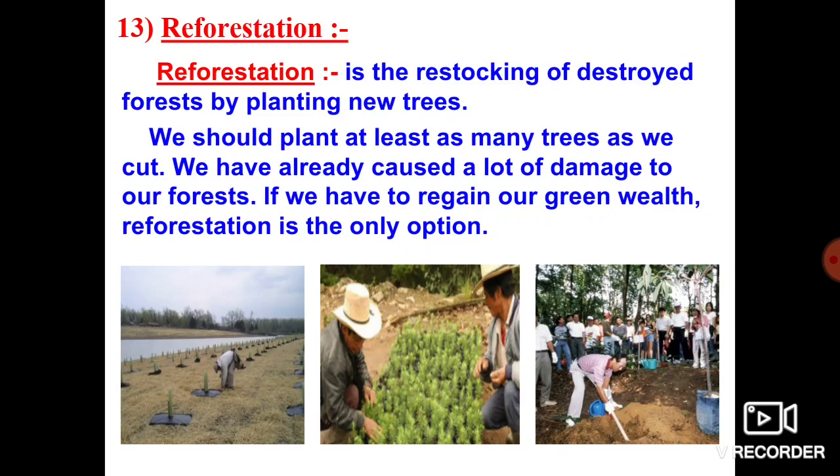If we want to become a green earth in the future, the main solution is reforestation. This reforestation is the one and only option to overcome the environmental imbalance. So I request all the children to plant more and more plants in their day-to-day life. This will be very helpful to overcome the environmental imbalance.